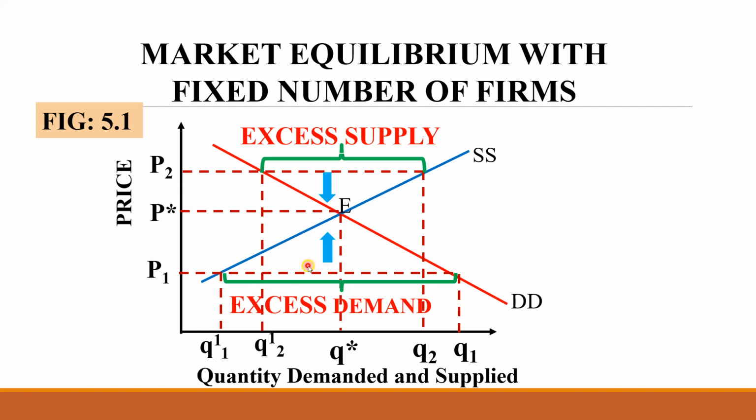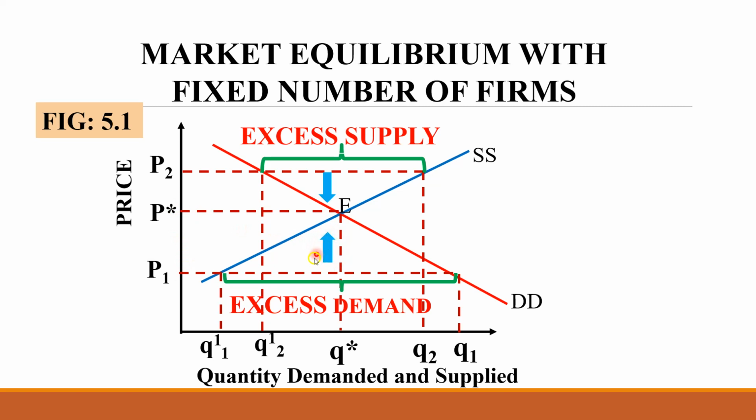Therefore, because of the consumers' competition to get that commodity, there is a tendency for the price to increase. They will be able to pay more to get that item. So when the price increases, the price will go back from P1 to P star. That is what is indicated by this blue arrow mark.